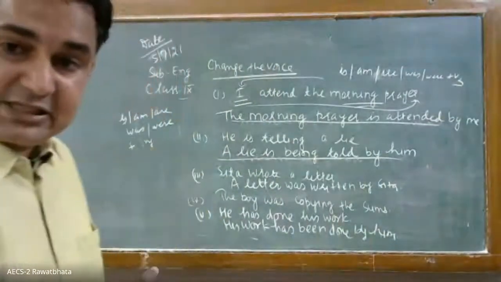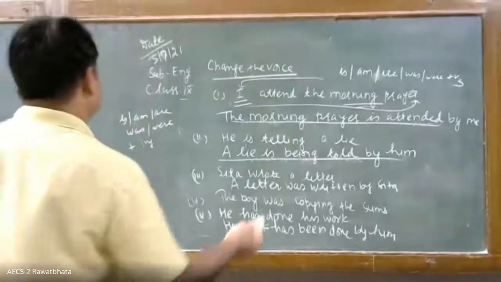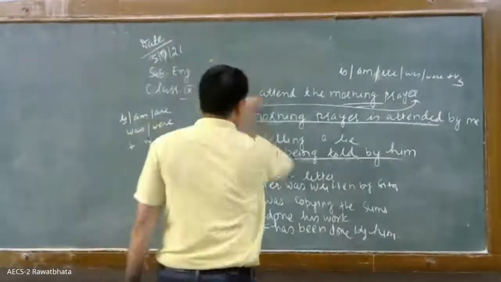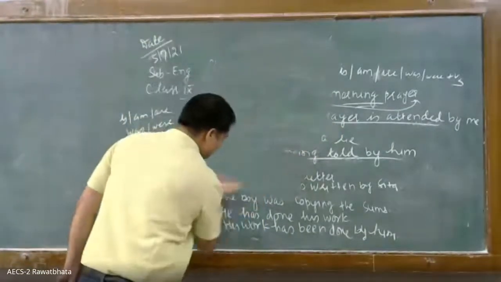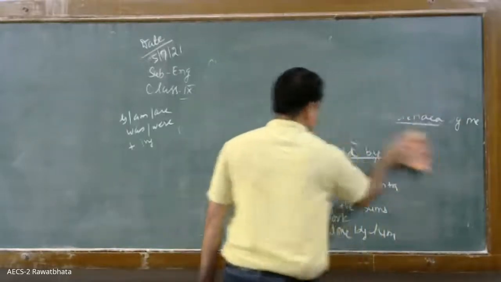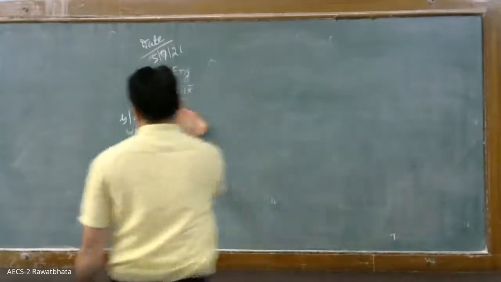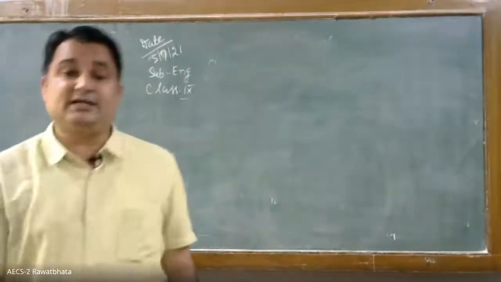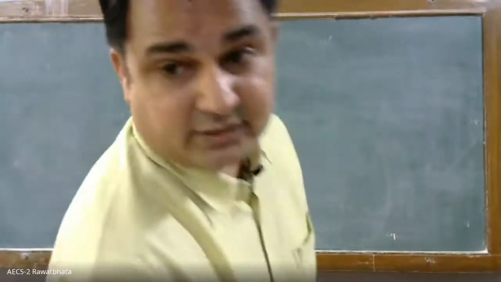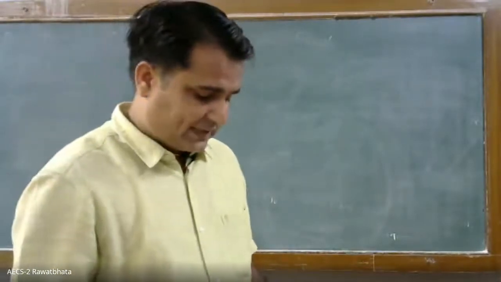All of you have written this? Yes, sir. Okay. So this is regarding active and passive. Let me give some more examples.